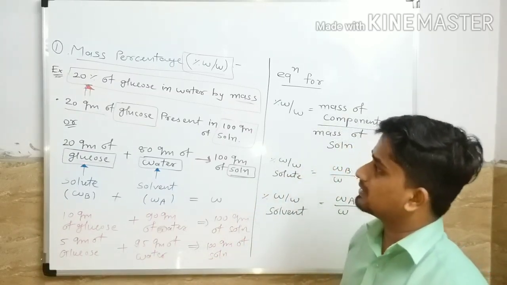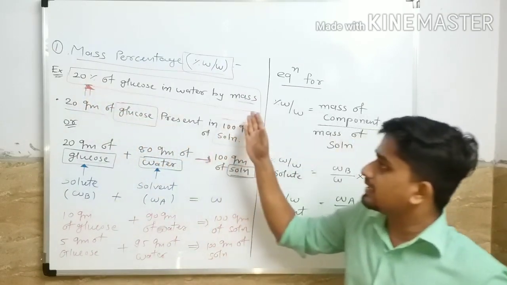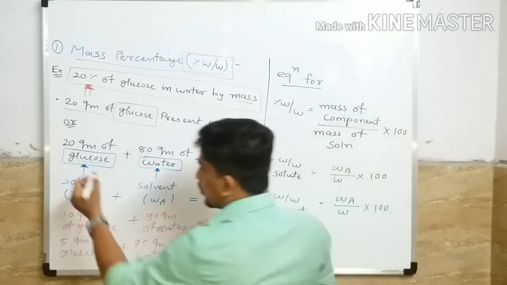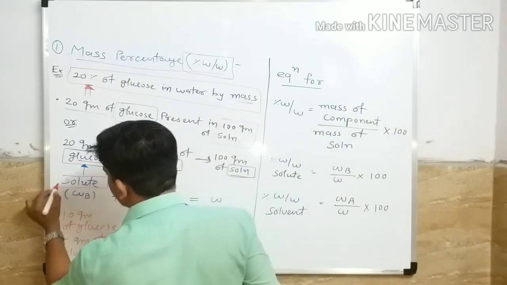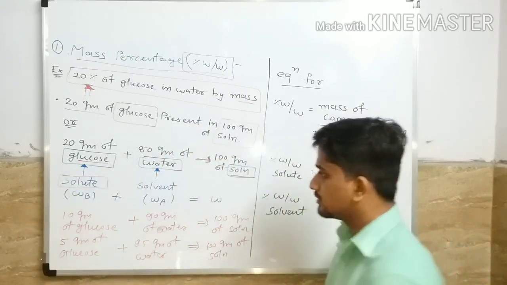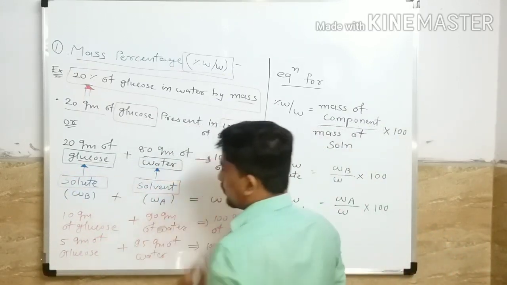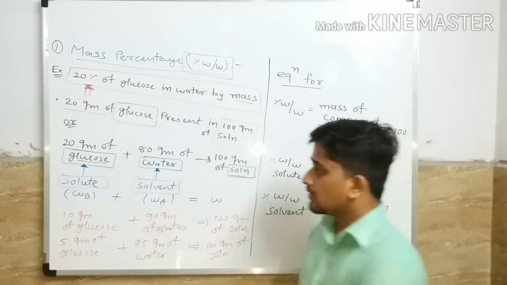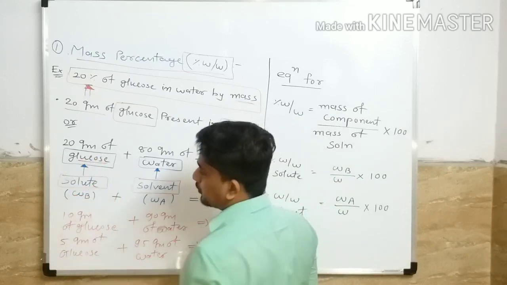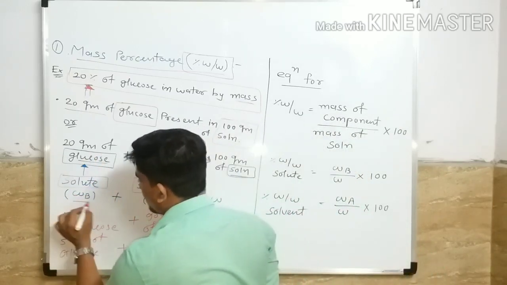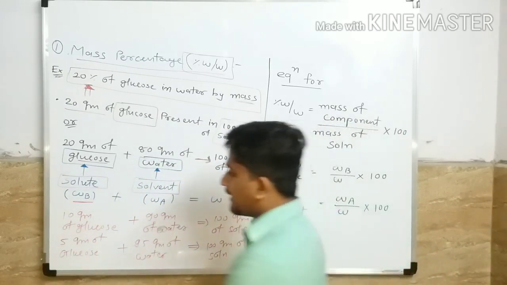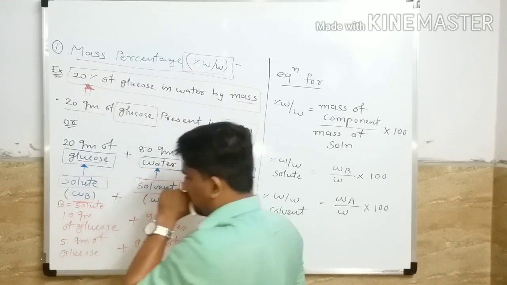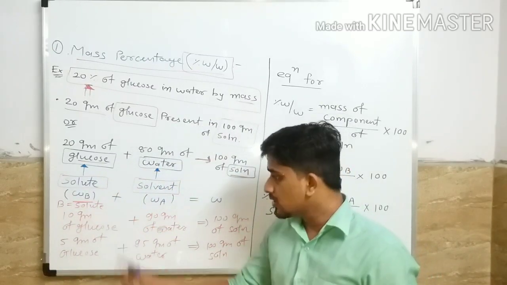Okay, now you understand. If you have this type of sentence, then you get the mass of a solute. Here glucose is our solute and water is our solvent. So from this sentence you get the mass of a solute, which we represent by WB, where B stands for solute.